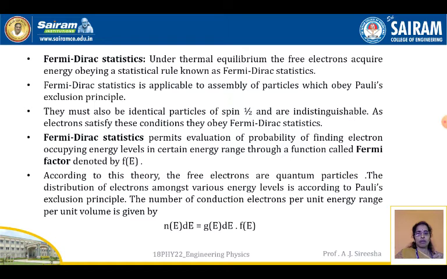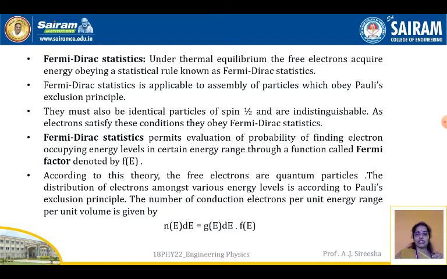Fermi-Dirac statistics permits evaluation of the probability of finding an electron occupying an energy level in a certain energy range through a function called the Fermi factor, denoted by f(E). The Fermi factor f(E) gives the probability of finding a particle occupying an energy level. According to this theory, the free electrons are quantum particles. The distribution of electrons amongst various energy levels is in accordance with Pauli's exclusion principle.